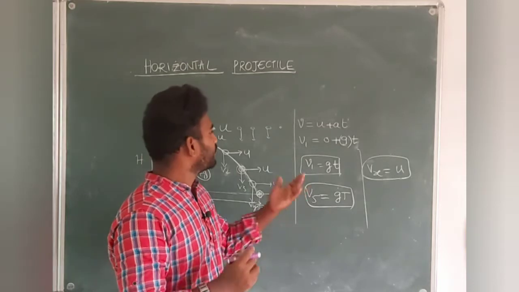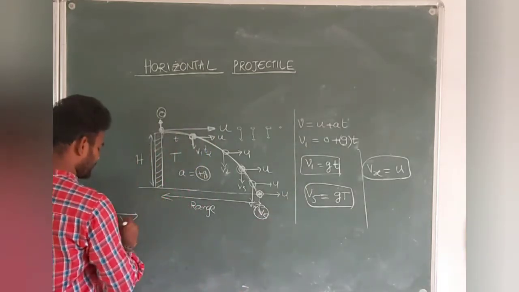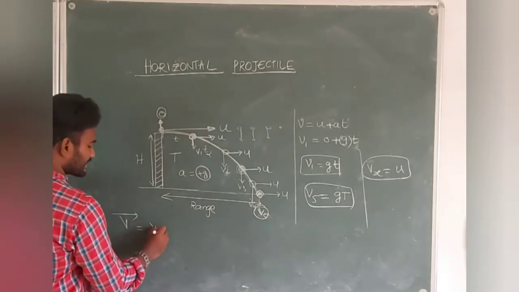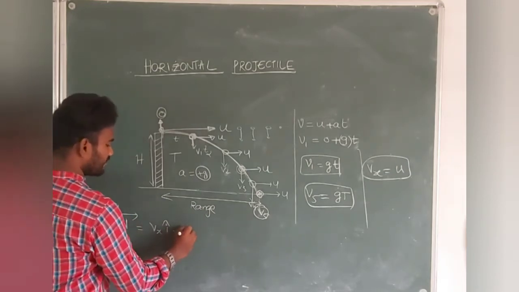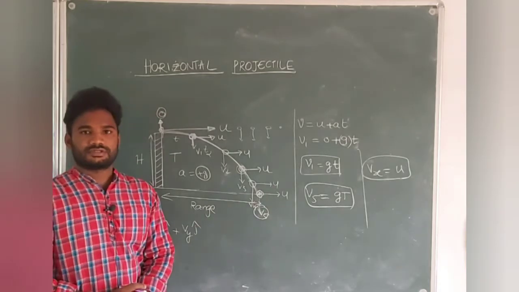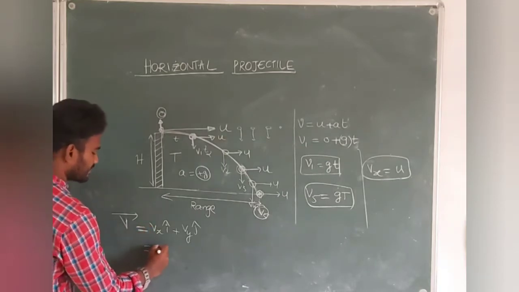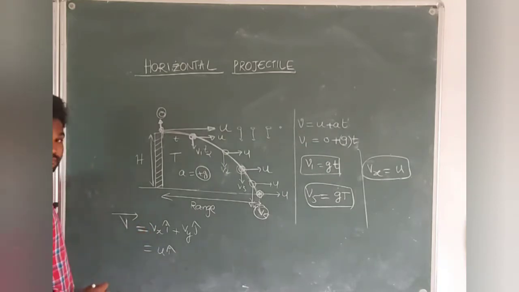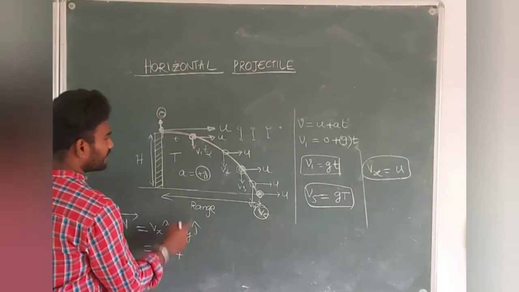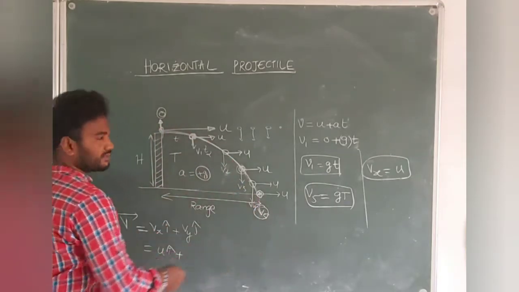Now can you tell me what is the velocity vector here? How can you frame the velocity vector actually? So the velocity vector at any time t is given by vx i cap plus vy j cap. In this form we have to find the velocity vector, students. Vx in a sense what? Always constant, that is u into i cap, plus vy. See students, here vy is always acting downwards.